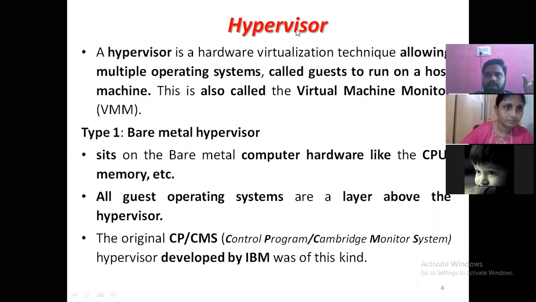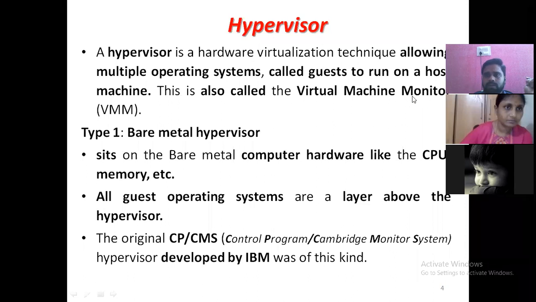The first discussion is the hypervisor. It allows multiple guest operating systems to run on the host machine, and we also call it a virtual machine monitor.